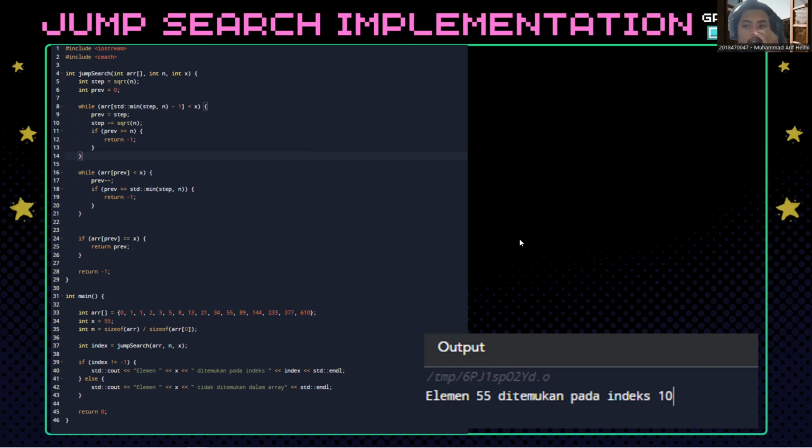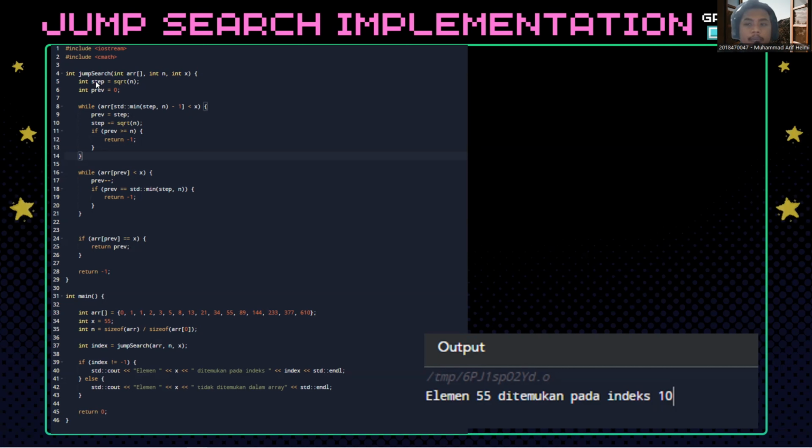Integer jump search. This defines the jump search function. It takes 3 arguments: the array as a sorted array, the length of the array, and x, the element to be searched for. This function returns the index of the element if found, or -1 if the element is not found.